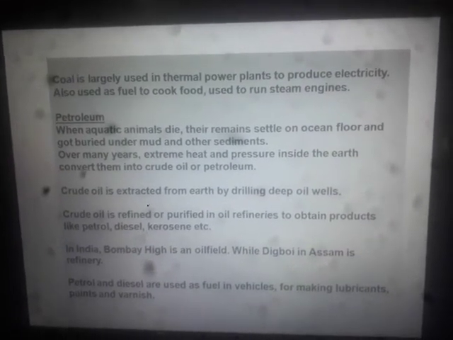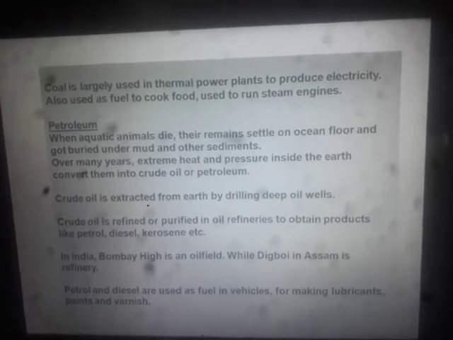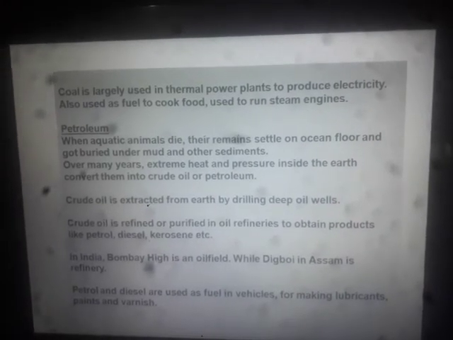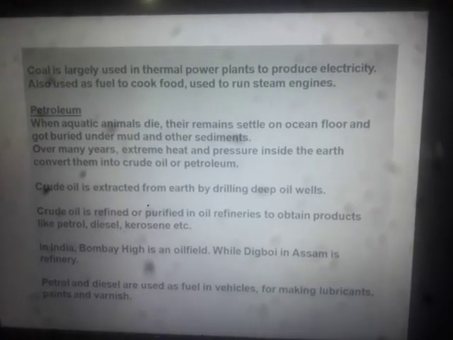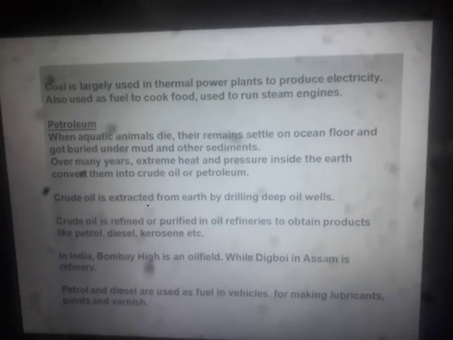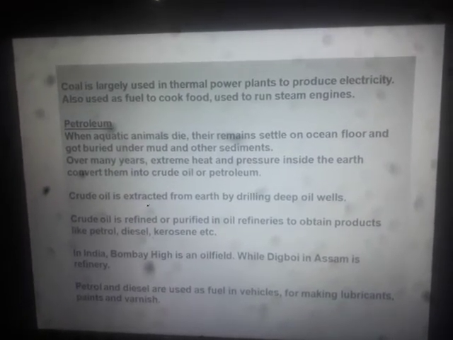In India, Bombay High is an oil field, whereas Digboi in Assam is a refinery. So an example is also given. Mind you, Bombay High is an example of an oil field, whereas Digboi in Assam is a refinery.